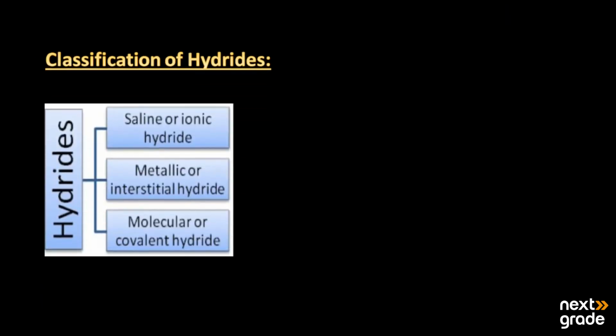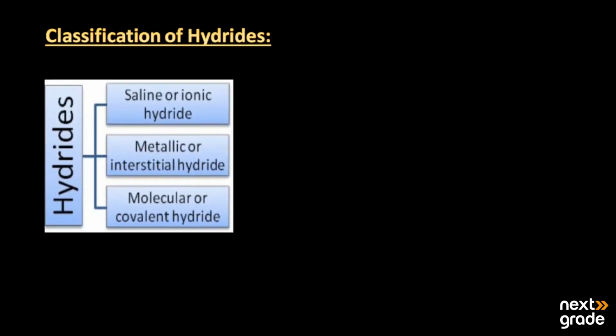So the classification of hydrides is done basically into three forms. The first one we have is saline, or it is also called ionic hydride. The second we have is metallic, or it is known as interstitial hydride, or we can also say it is known as intermediate hydride. And the third one we have is molecular, or the covalent hydride.